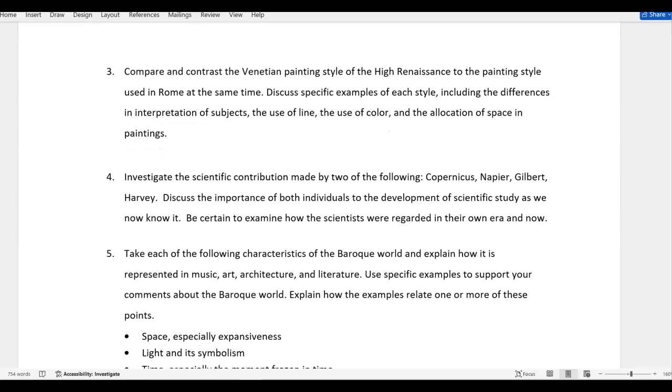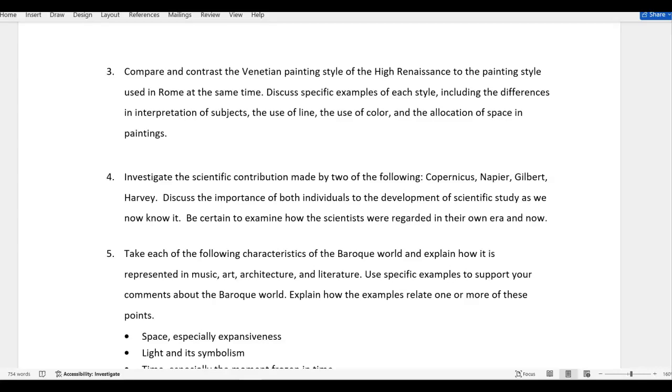Third topic looks at the Venetian school of painting. It becomes a very developed style at that time. And then you had the style used in Rome, the ones that were the artists who were primarily sponsored by the Catholic Church at that time. So there were very distinct styles and subjects.